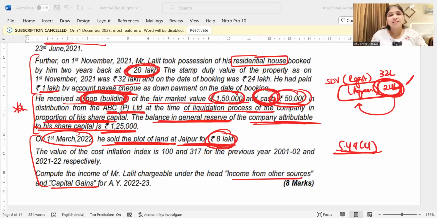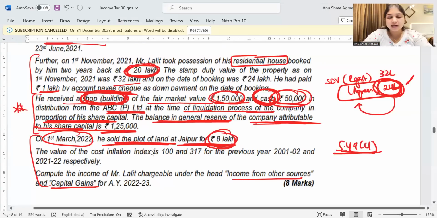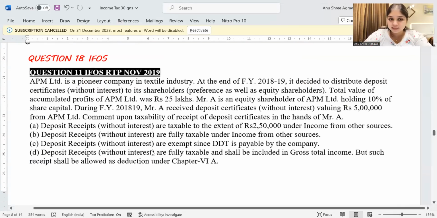Now, whether this benefit should be taxed or not depends upon step 6. If step 3 is more than step 6, then you will tax the step 3 number. What is step 6? Step 6 is nothing but your 50,000 rupees standard or 10% of consideration, whichever is higher. So if step 3 is more than step 6, only then you will tax step 3. If step 3 is within step 6, then you will not tax step 3. Perfect understanding, everybody? Yes, so this was our entire learning regarding question number 17.